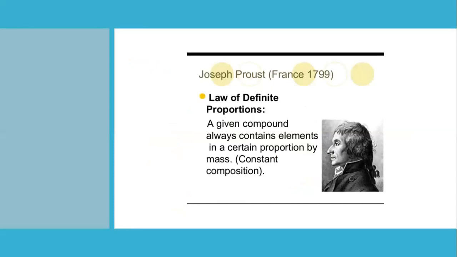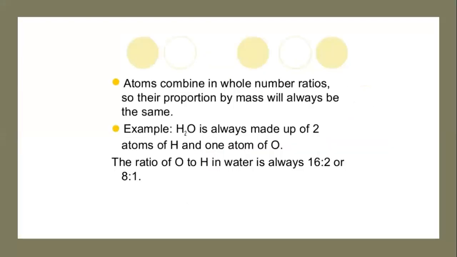The second law is the law of constant composition, or law of definite proportion. The French chemist Louis Proust summarized this result in the form of the law of definite proportion. The statement of this law: different samples of the same compound always contain the same elements combined together in the same proportion by mass.